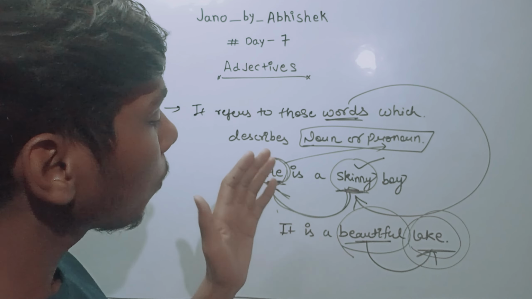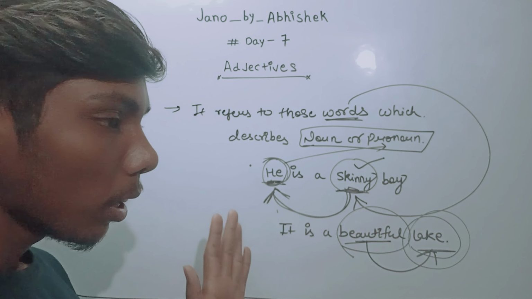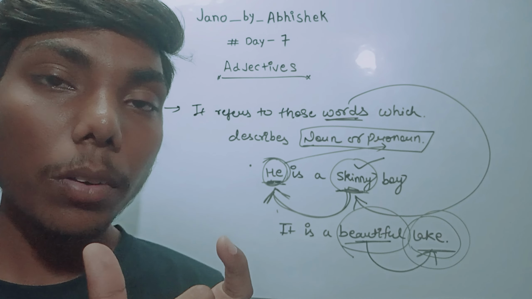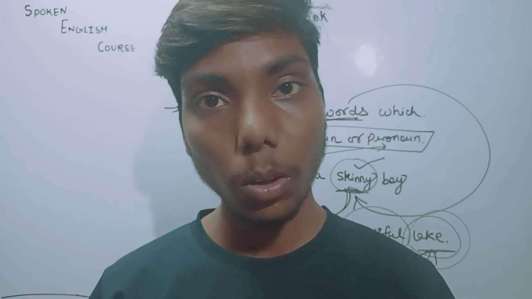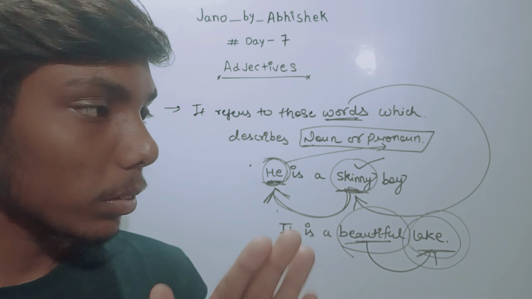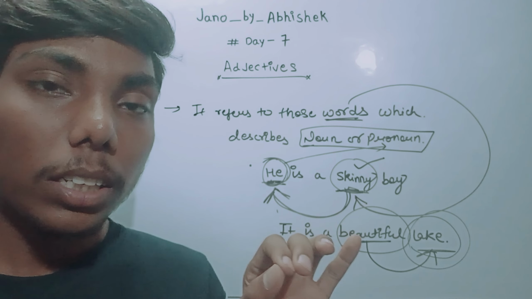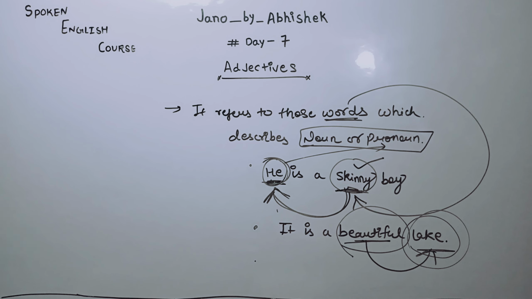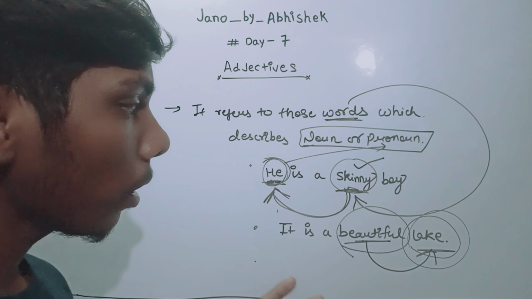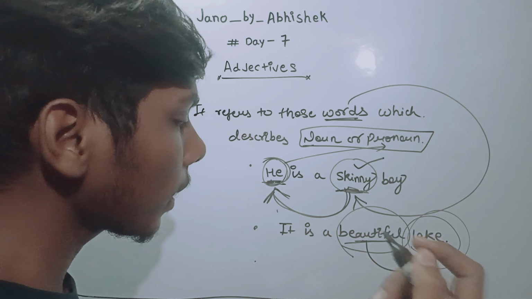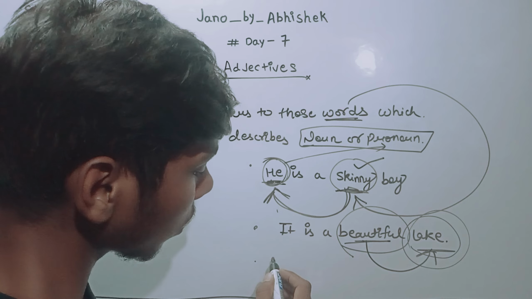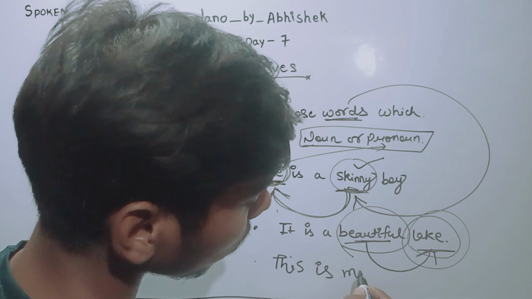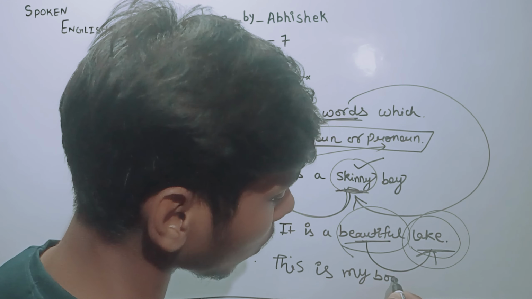Now there are more examples, like Shyam is better than Ghanshyam. So here the word better is what? It is an adjective. Now let's see, these are also kinds of adjectives. Let's take an example: this is my book.